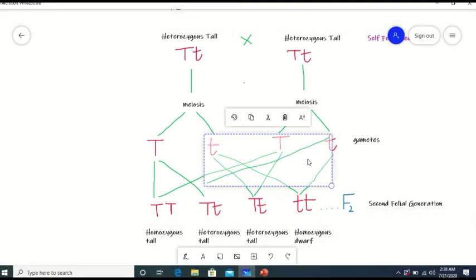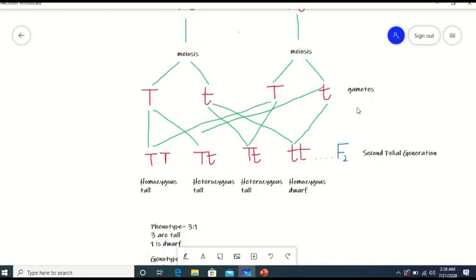Then the gametes are crossed in the same way, like first one with first one, second one with first one, and second one with second one. As a result, the following offsprings are produced in F2 or second filial generation.